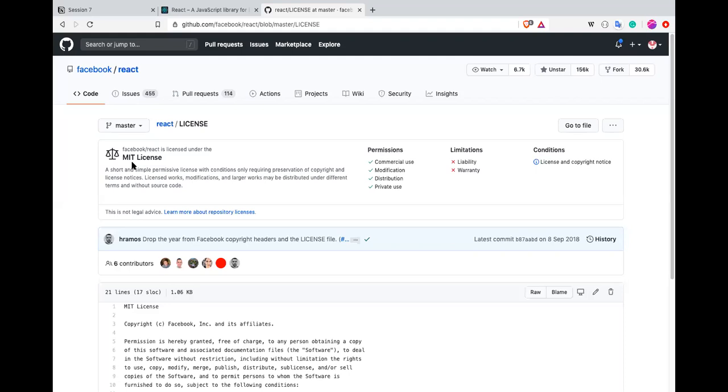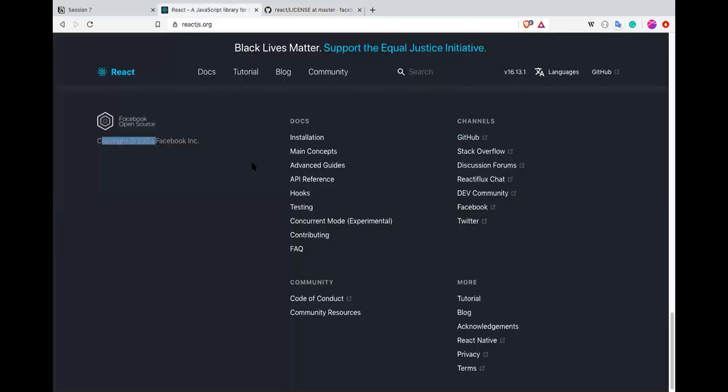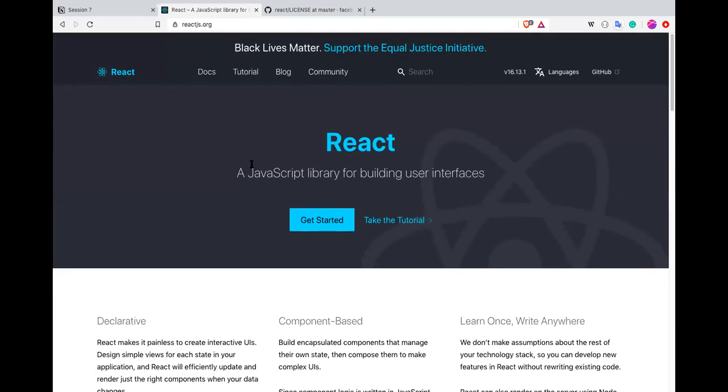Facebook cannot claim it or sue over it. Because this was a very well designed library from Facebook, a huge number of companies started contributing to React, and that is why you will see a lot of React modules.